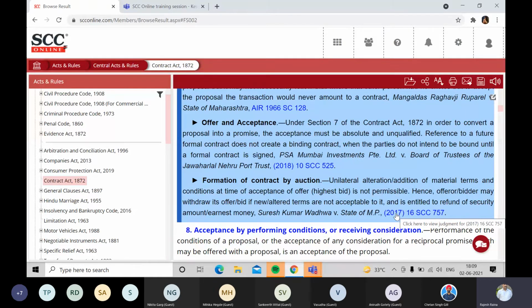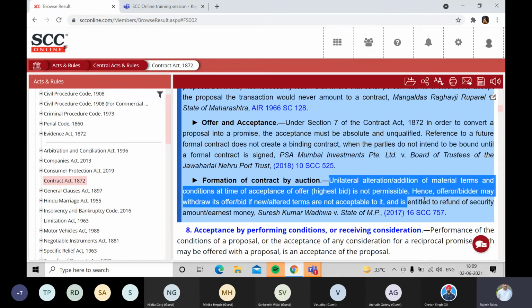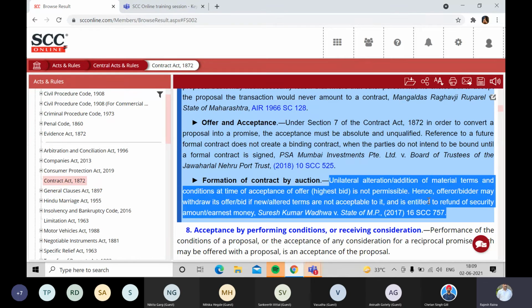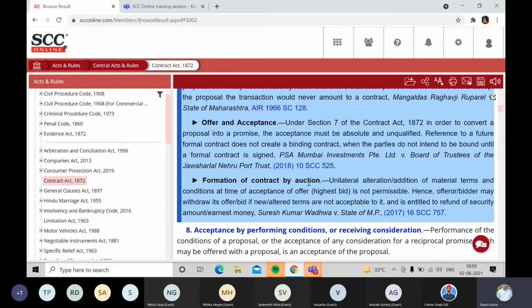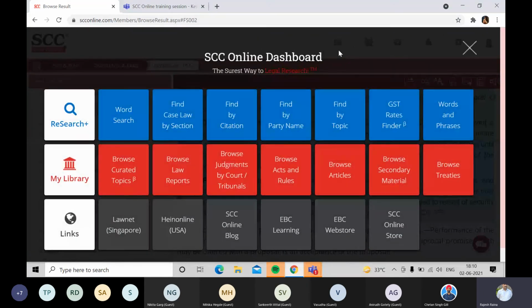If I click on the citation, it will open that judgment in a new window for me. Closing it will take me back to the bare act. And these lines are from the original judgment also, the same judgment from here, which are defining this particular topic over here. So these important citation references are kept in the entire central acts for you. And the entire central act or the bare act can be mailed at one go, printed at one go, saved at one go. That also can be done. Now let me just click on the dashboard.